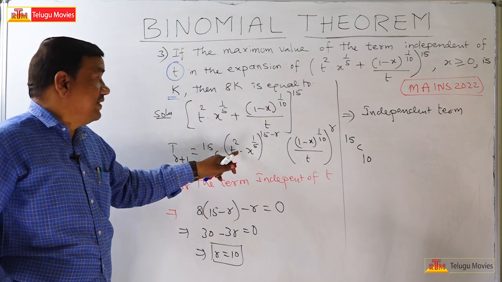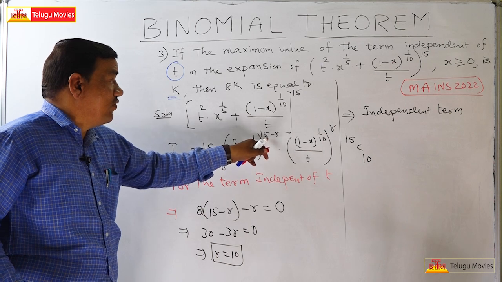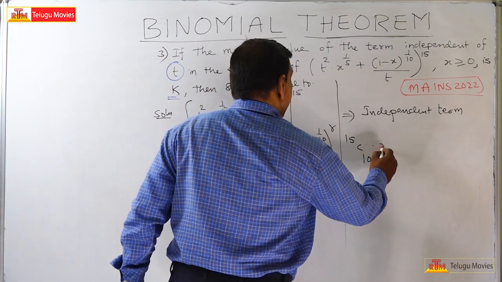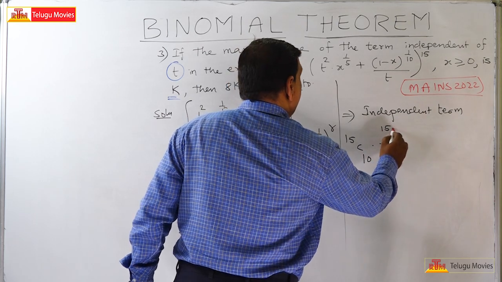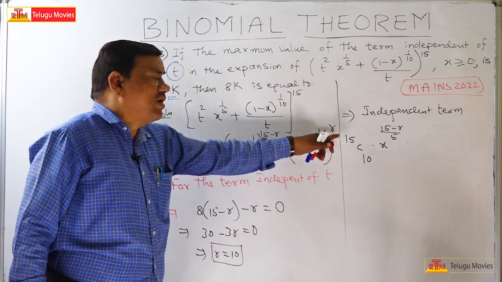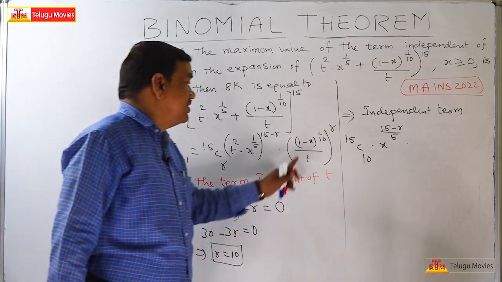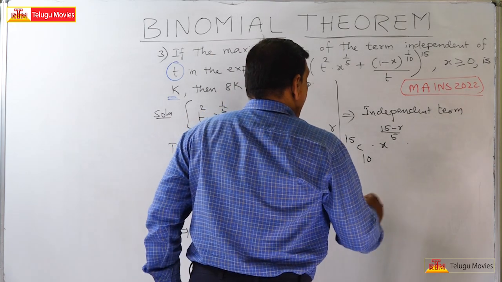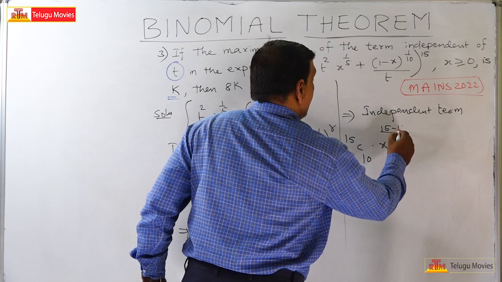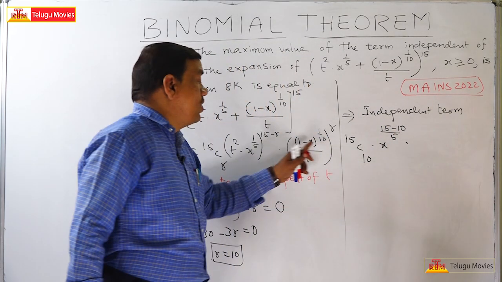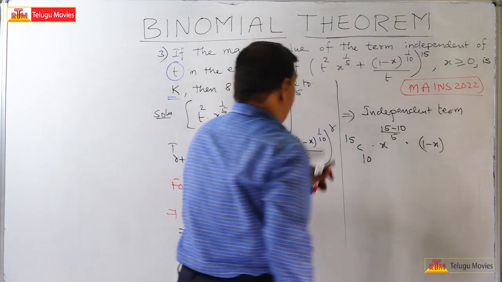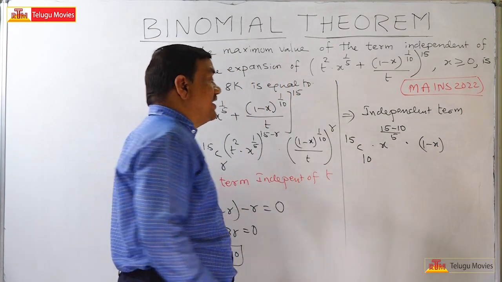t won't be there. So this is x to the power of (15 minus r) by 5, and the t to the power r will also get cancelled. Okay, r value is 10, so I will substitute r is equal to 10 here. Here (1 minus x) whole to the power of r by 10, that is 10 by 10.